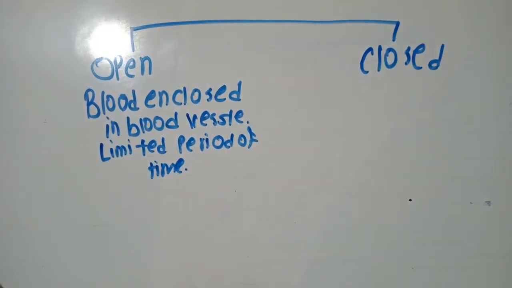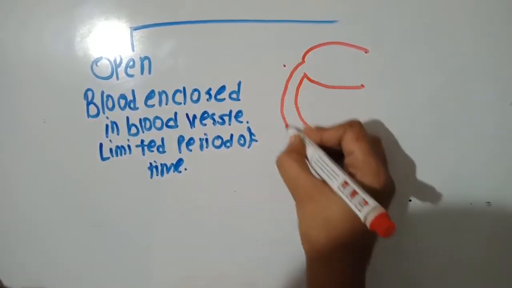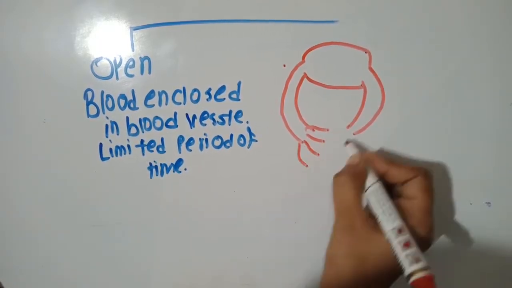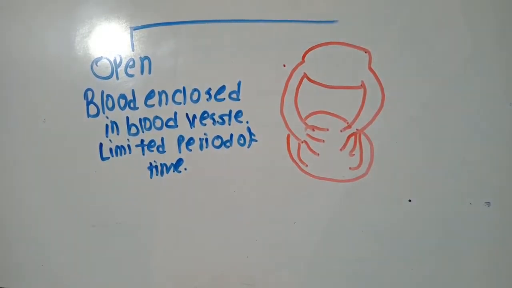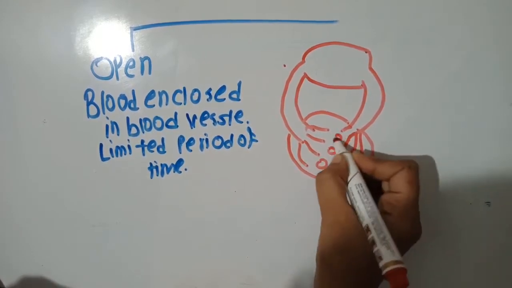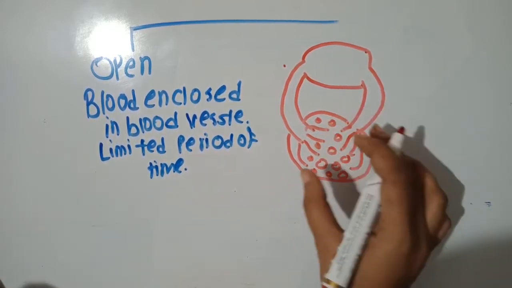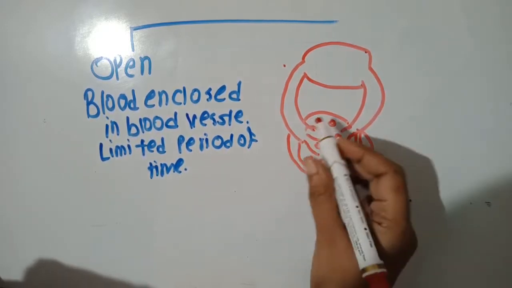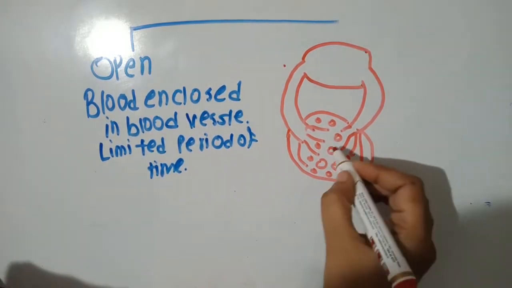I'll draw a simple diagram here. Suppose this is a heart, and these are the blood vessels. These blood vessels open into body cavities, and here in the body cavity you will see the cells. All the visceral organs are freely suspended in this body cavity, bathing in this cavity. You will see there is no blood vessel here.